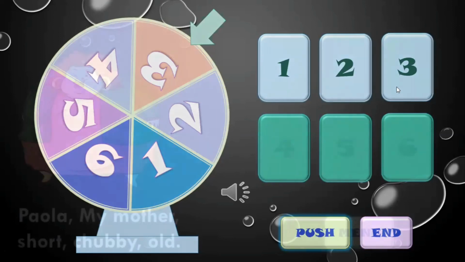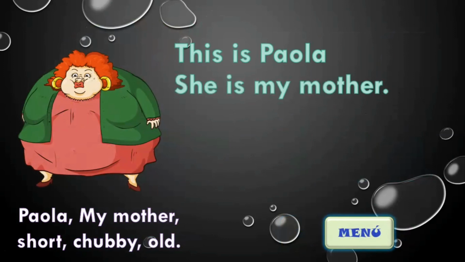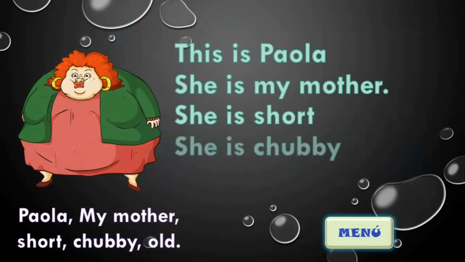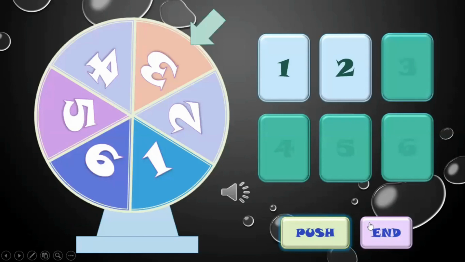Perfect. Number 3. Try to introduce Paola, my mother, short, chubby, old. Okay, continue with the exercise. This is Paola. She is my mother. She is short. She is chubby. Finally, she is old. Perfect. Return the game. Push.